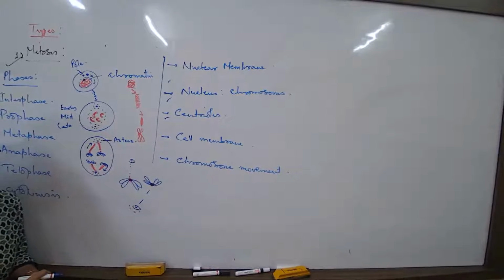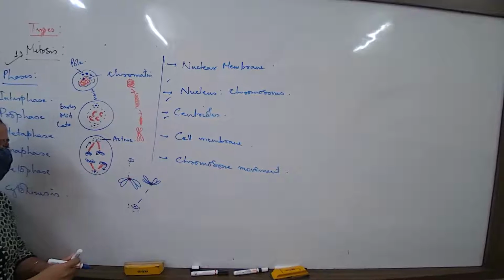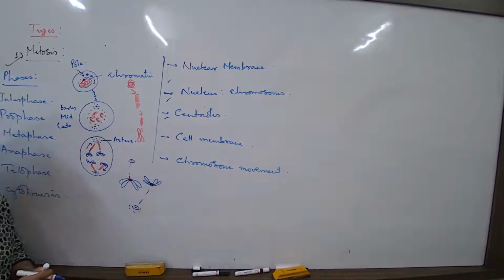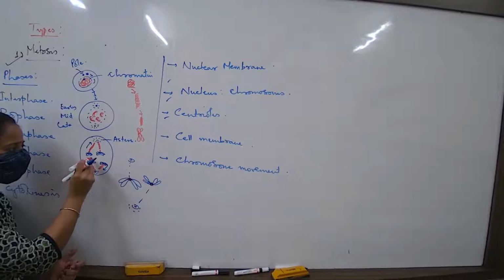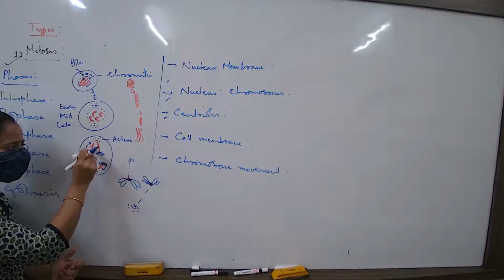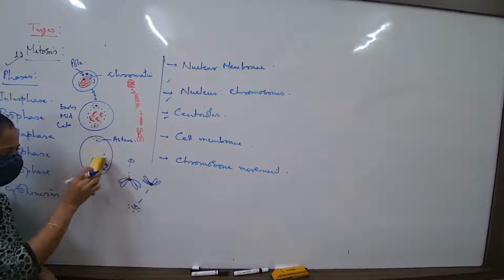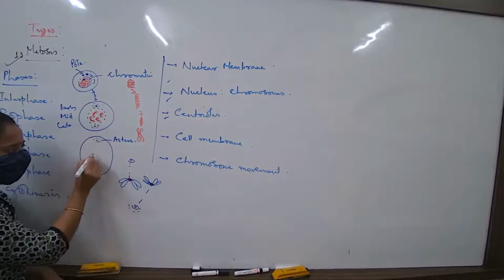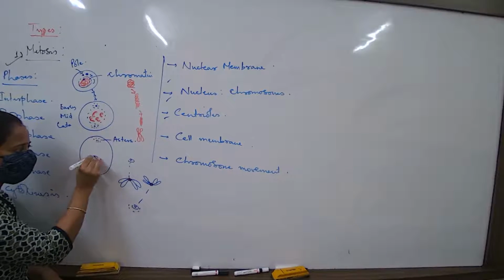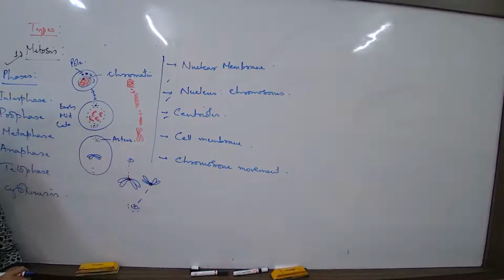No, they are not moving in pairs because the pull is from both the ends. So this chromosome will start. I'll show you only with one chromosome so you understand. Now I am talking about a pair of chromosomes.